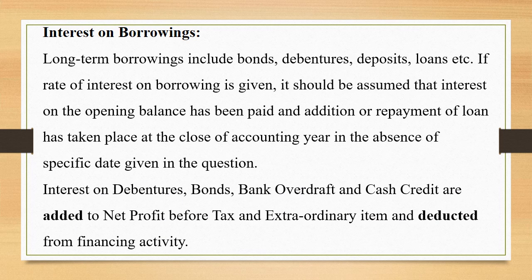Interest on debentures or bonds or bank overdraft or cash credit are added to net profit before tax and extraordinary items, and they are deducted from financing activities.